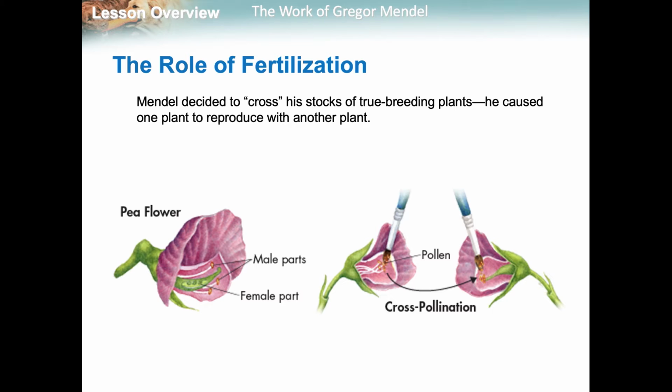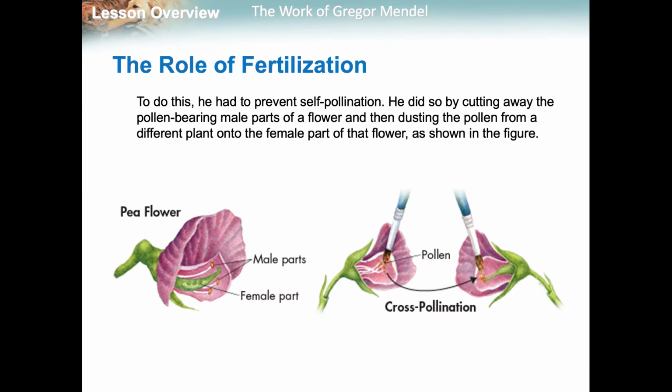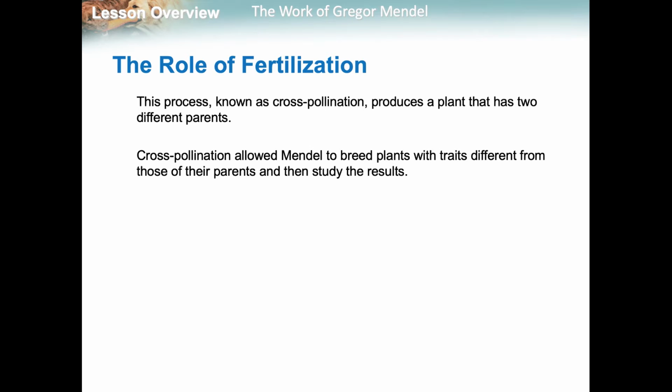So what he did was he would cut off the male part or the female part of one flower, and then he would get a little paintbrush, and he would get the pollen from the one that he cut the female part off of, which only had the male part. He would put it into the female part of the one that he cut the male part off. And that's cross-pollinating. So he had to prevent the self-pollination, which is why he cut those parts off. That cross-pollination allowed a plant to have two different parents instead of the same parent.